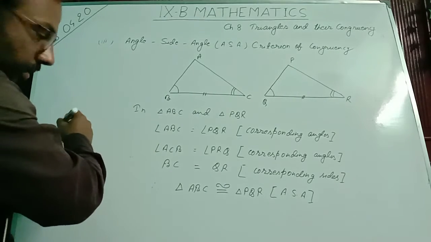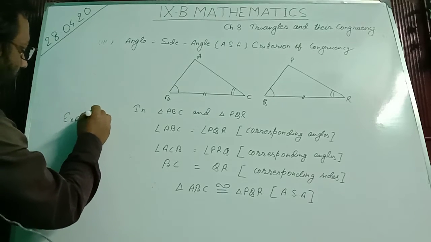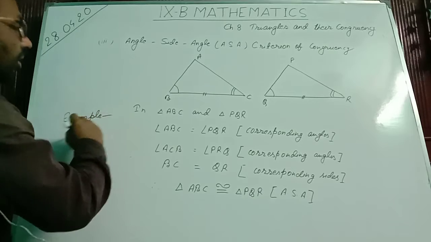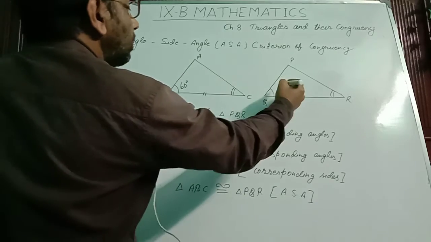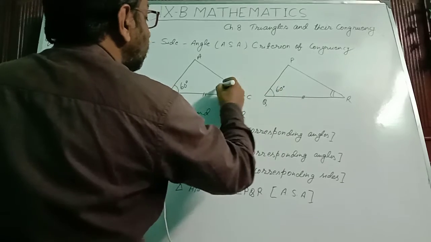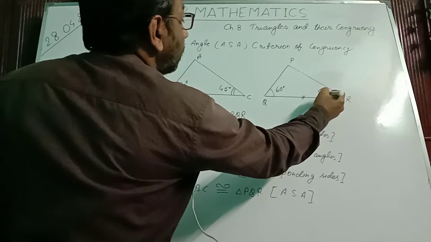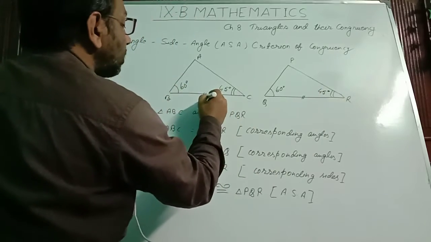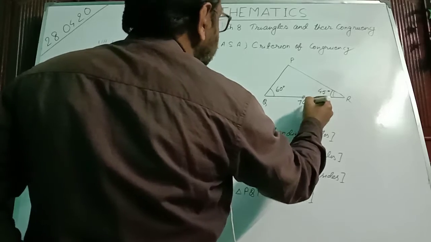Now an example in this part. Suppose this is 60 degree, so this will also be 60 degree. This is 45 degree, this will also be equal to 45 degree. And this is 7 centimeter, then this QR should also be equal to 7 centimeter.